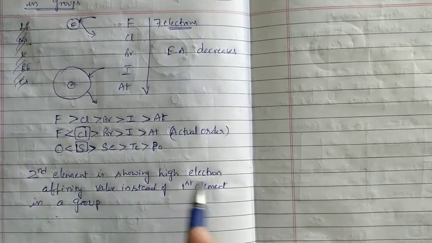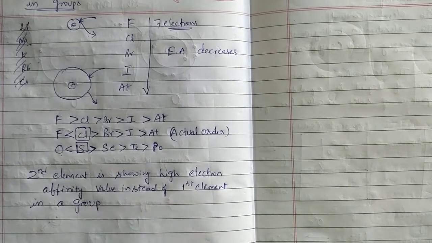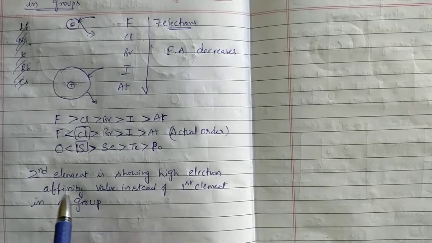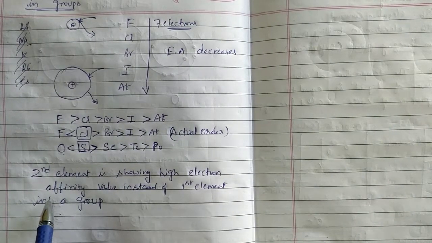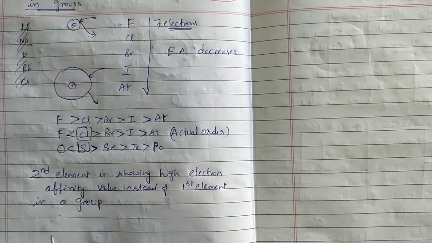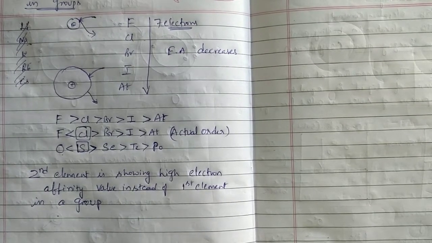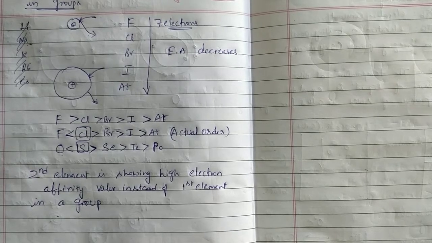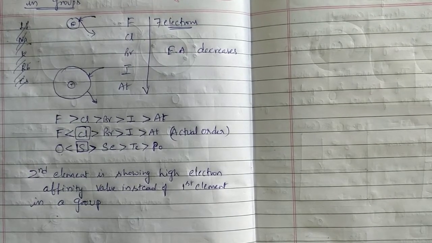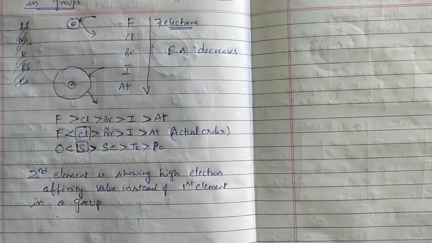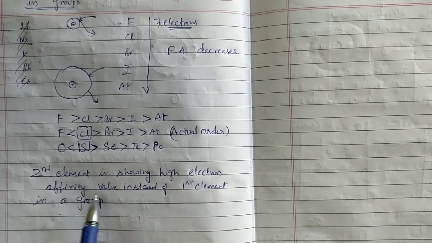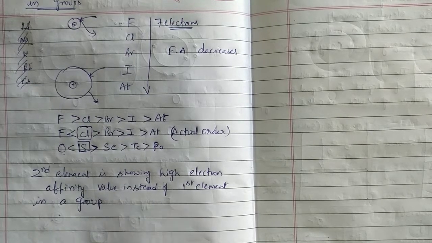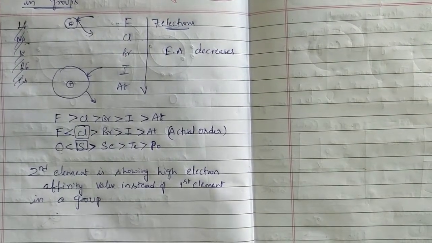So remember this point: out of the total periodic table, in a group, the second element's electron affinity value is greater than the first element's. Actually, in a group from top to bottom, electron affinity must decrease, so the first element should show higher electron affinity than the second. But in experimental values, the second element shows a higher value.